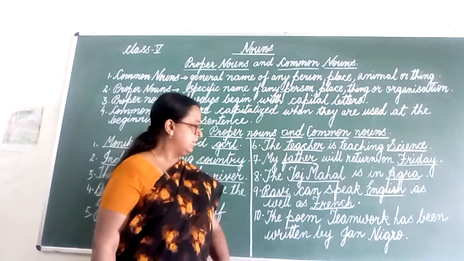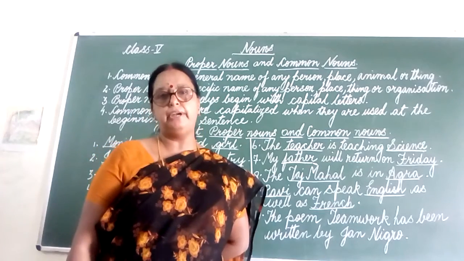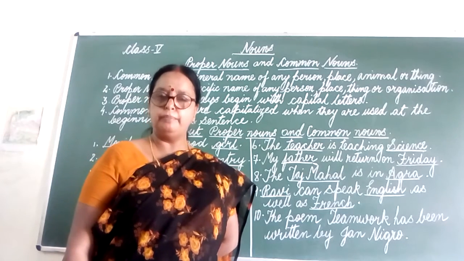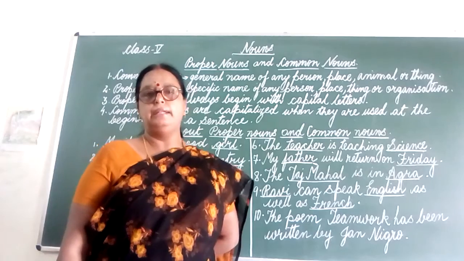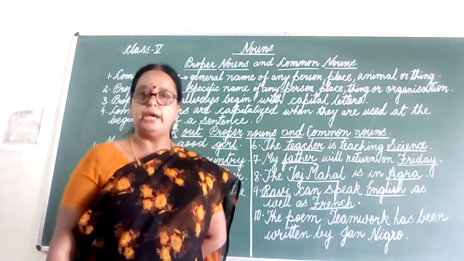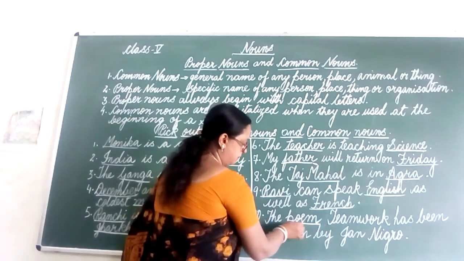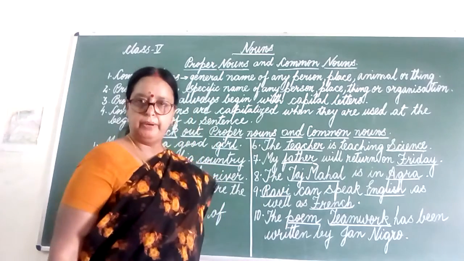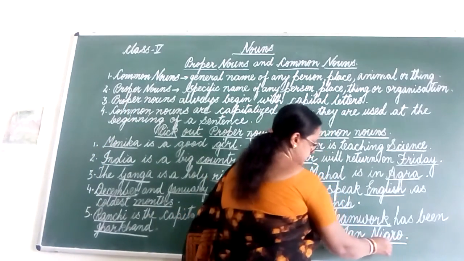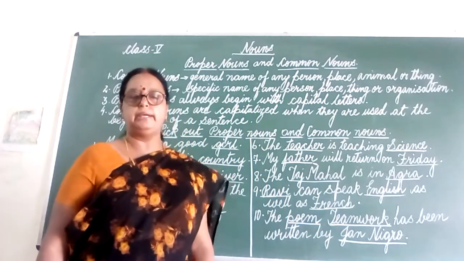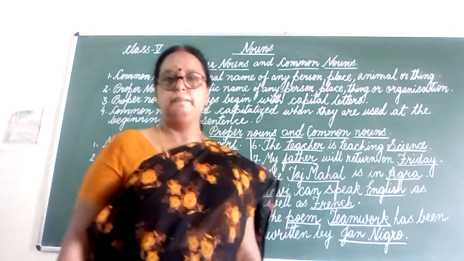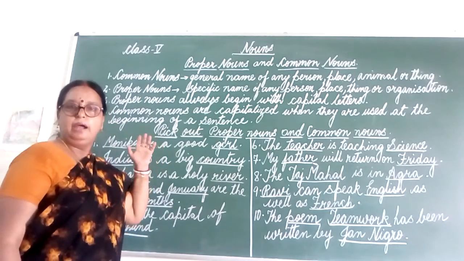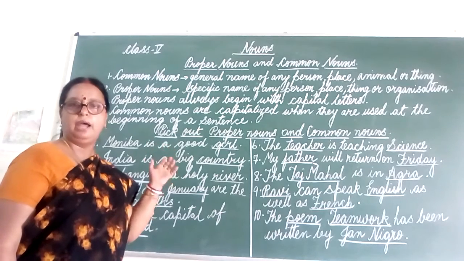Look at the last sentence. The poem Teamwork has been written by Jan Negro. You have studied the poem? You have the poem in your Marigold book? Teamwork? Yes. And the poet of this poem is Jan Negro. So, poem is common noun. Teamwork is the name of the poem, so it's proper noun. And Jan Negro is the name of the poet, so it is proper noun. So, in this sentence, you have seen the difference between the proper noun and common noun.